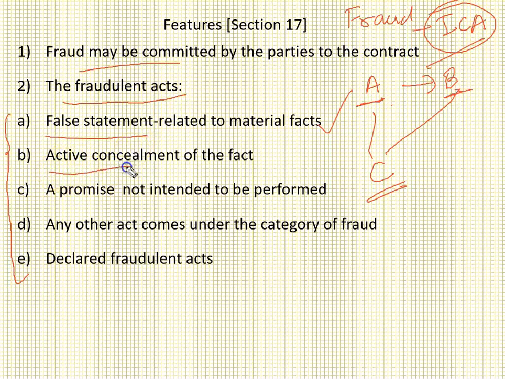If it is an active concealment of the fact, then it is a fraud. If it is a promise which you do not want to perform, then also it is a fraud. Any other activity which is regarded as fraud will be treated as fraud under the Indian Contract Act, and any kind of declared fraudulent act, right? So we should understand the meaning. First is a false statement. What is a false statement? False statement means you are stating something and you know that you are telling a lie, right?